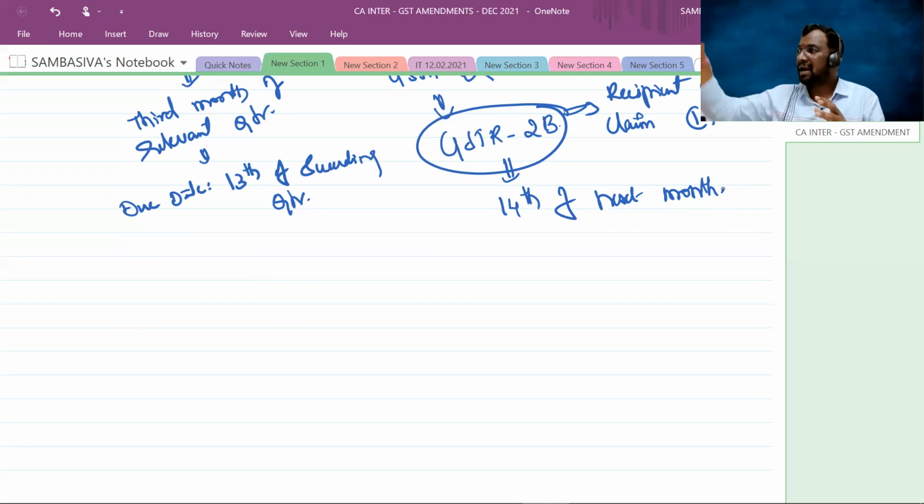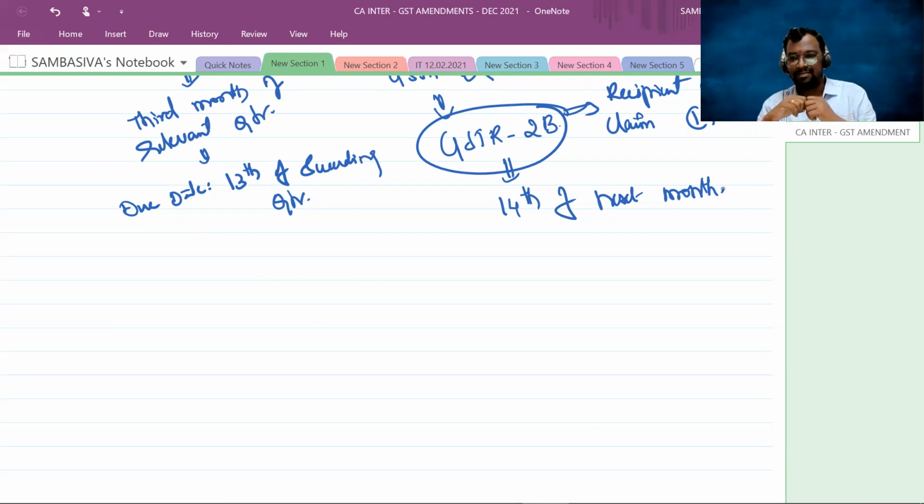As and when the supplier adds invoices into GSTR 1, your GSTR 2A will change. It keeps on changing. But GSTR 2B is not like that. It will be generated only once in a month. Suppose for the month of April, it will be generated on May 14th. For the month of May, it will be generated on June 14th.